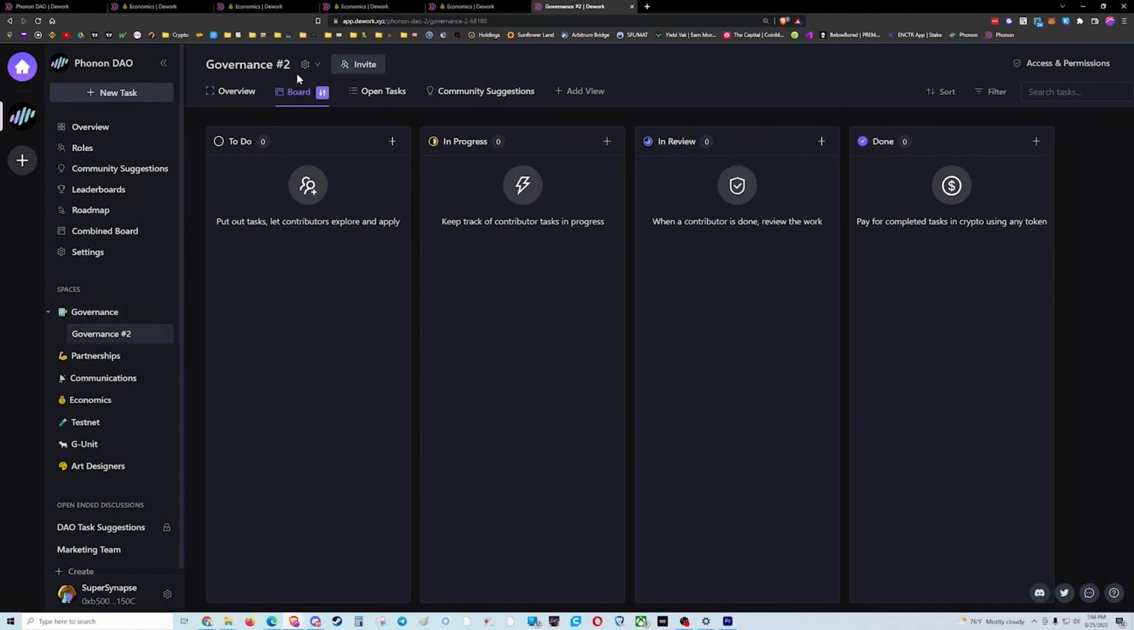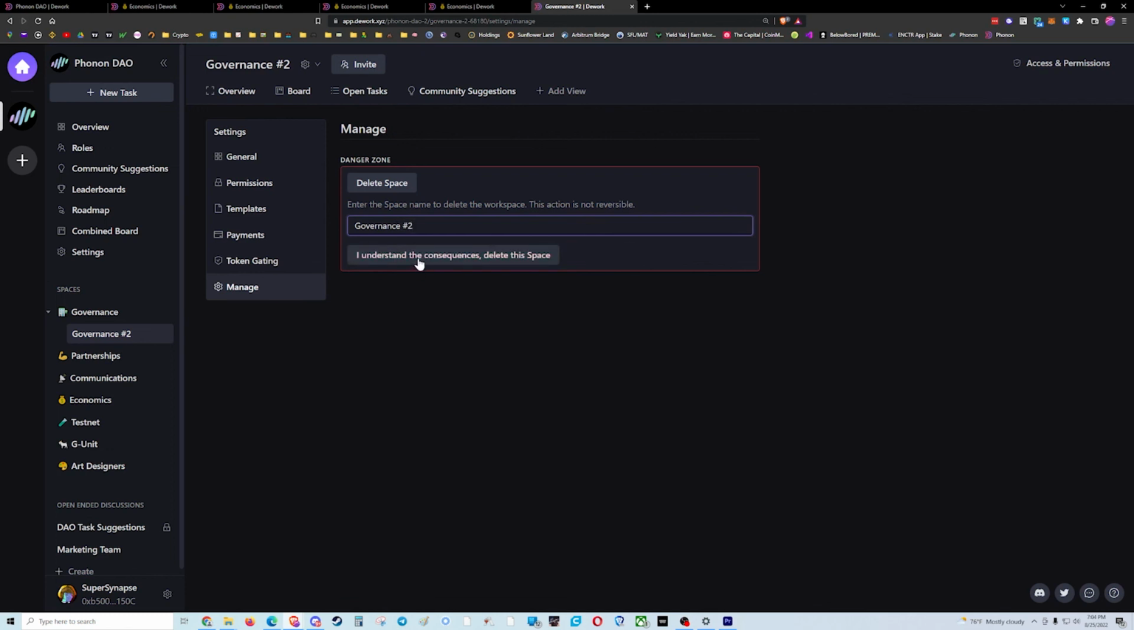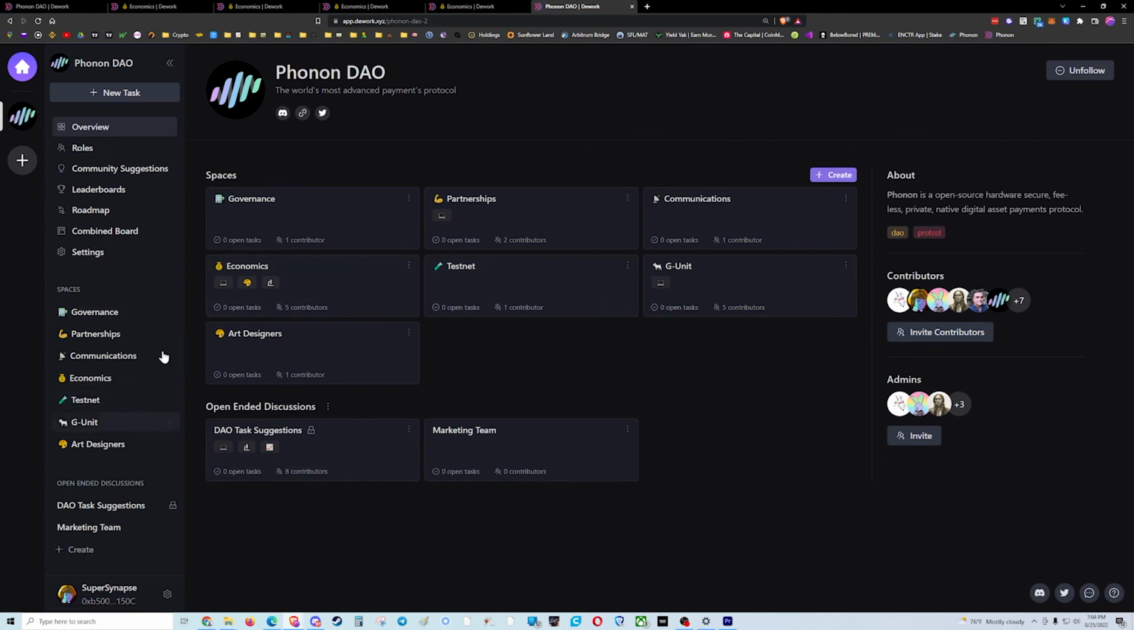In addition, just as a heads up, if you want to delete something, they intentionally make it a little difficult. So I go into settings, I have to click delete space, I have to type in case sensitive governance number 2. I understand the consequences, delete this space. So just as a heads up, that's kind of how that works. That's how that works for all of these spaces.